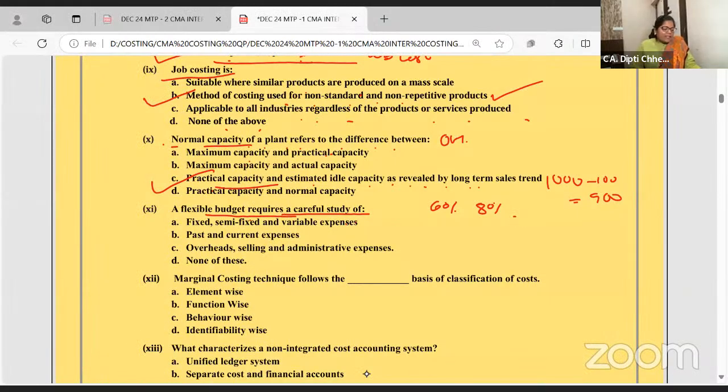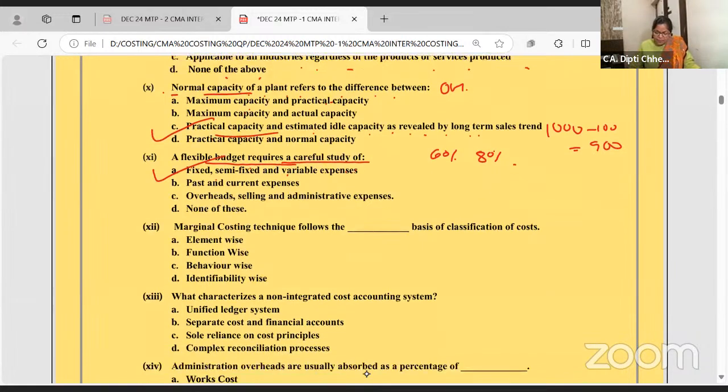If you don't agree with anything I say, please comment below. No problem. Flexible budget requires a study of fixed, variable and semi-variable expenses. I'm again saying I've given a video for it. Make sure you watch it.